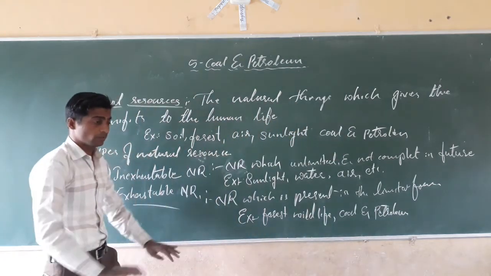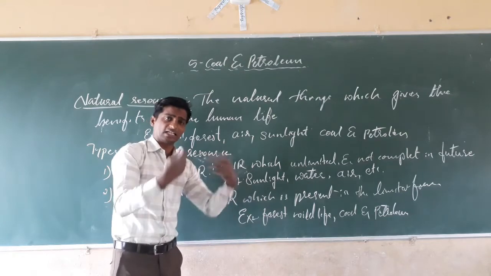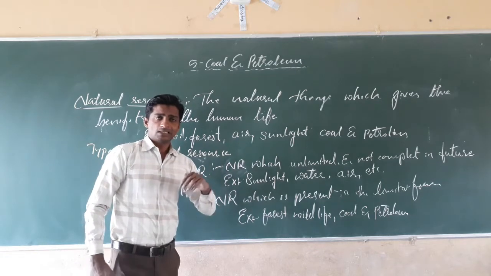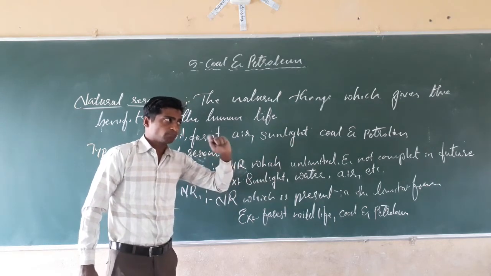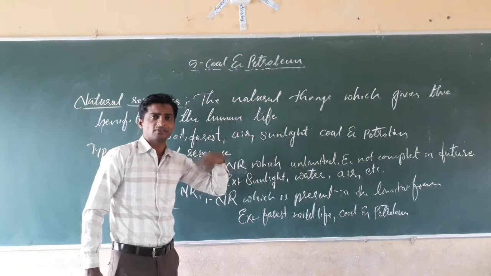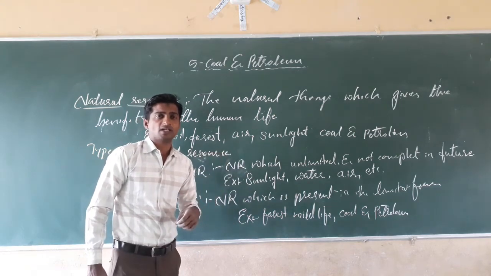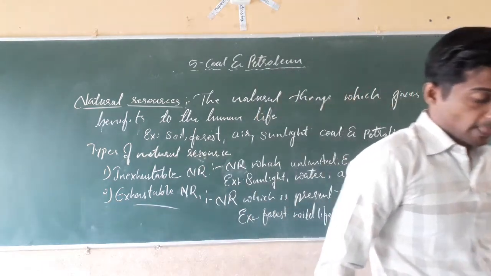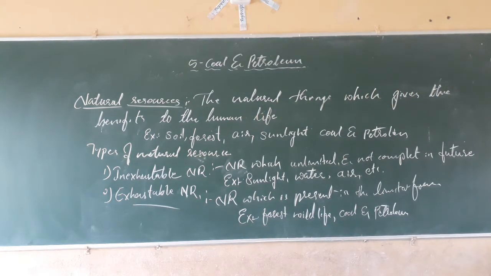etc. That will complete. If you use the petrol continuously, that will complete. If you use the forest continuously, that forest will be destroyed. That is, forest will end. If you hunt the wild animals continuously, what happens? That will be vanished. See, the population of the tiger is going on decreasing continuously because of the hunting and all. Isn't it? That will complete in the future. Such natural resources are called the exhaustible natural resource. The natural resource which completes in the future is called the exhaustible natural resource.